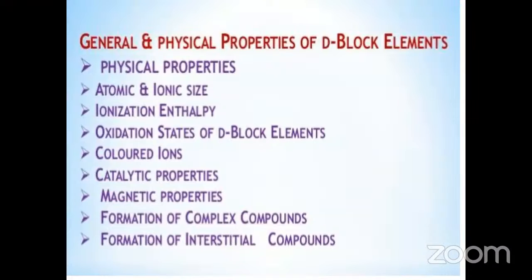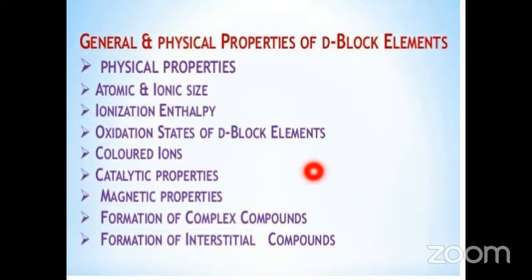Today we are going to discuss the topic: general properties of d block elements. Those are physical properties, atomic and ionic sizes, ionization enthalpies, oxidation states of d block elements, colored ions, catalytic properties, magnetic properties, formation of complex compounds, and formation of interstitial compounds. These are the properties of d block elements.